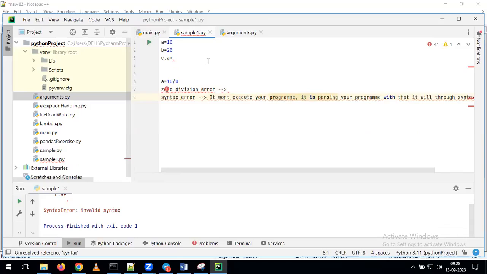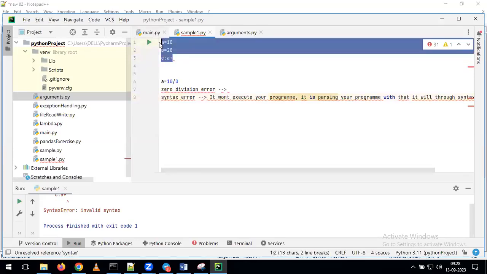Whenever we are going to run any kind of Python program, what will happen? First, it is going to parse the complete program. It is going to cross-verify whether we gave all the keywords properly or not, whether we gave all the syntaxes properly or not. After verifying all these things only, it will try to run the program.